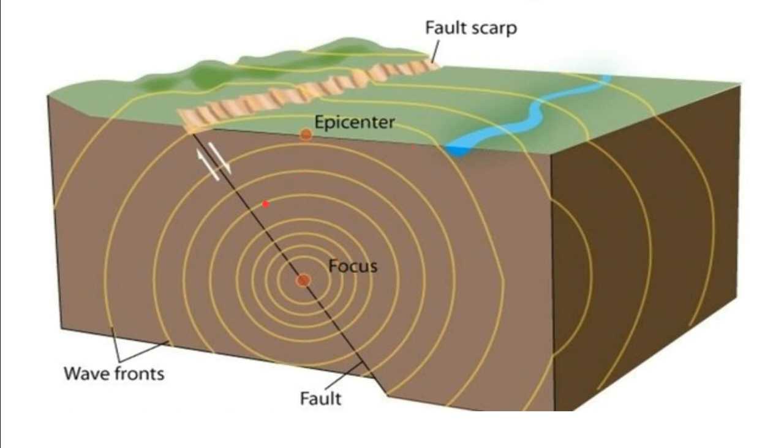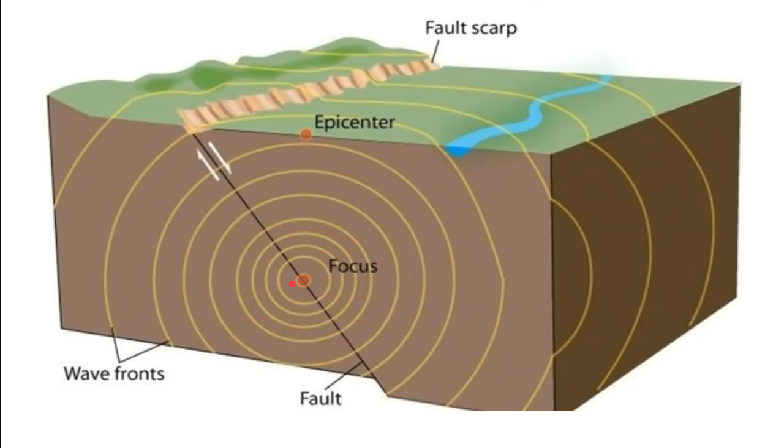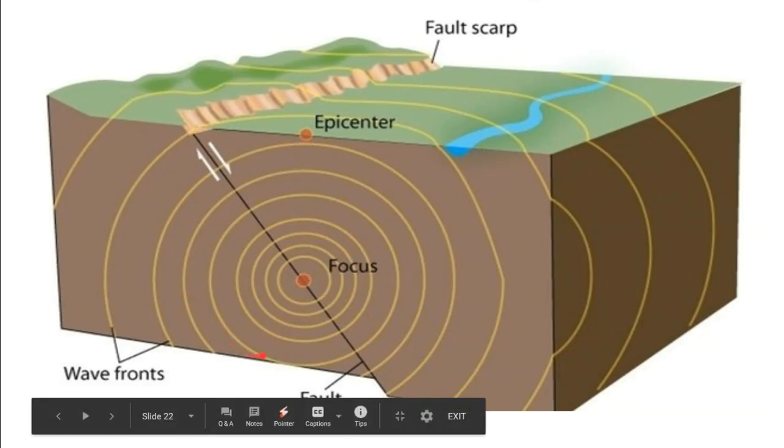Children, now we need to understand what is focus, what is epicenter, and what is a fault. Children, the origin of the earthquake inside the Earth's crust is focus. However, focus is deep inside the crust and is difficult to map. So, a point perpendicular to focus on the surface of the Earth is known as epicenter, and this is the place where maximum damage occurs. Children, the wave fronts we see here are seismic waves that originate from the focus.